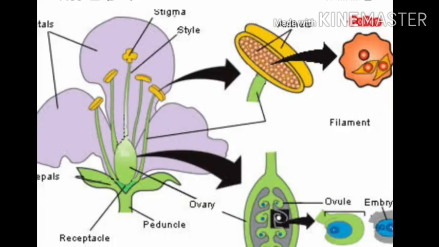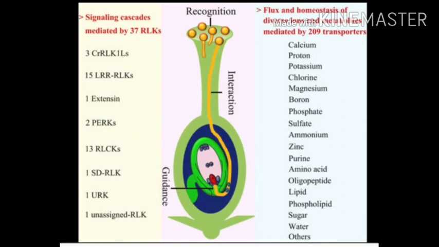After reaching the ovary, the pollen tube enters the ovule through the micropyle and then enters one of the synergids through the filiform apparatus and bursts to release the male gametes. All these events are part of pollen pistil interaction. The ability of the pistil to recognize the pollen is due to certain chemical components present in the pollen grain which interact with those of the pistil.